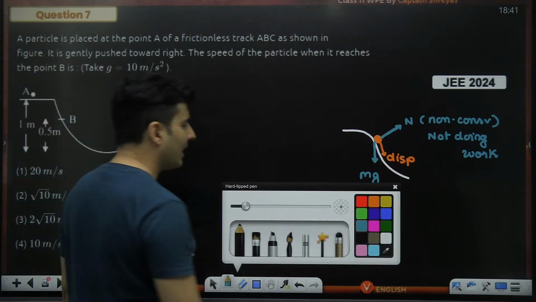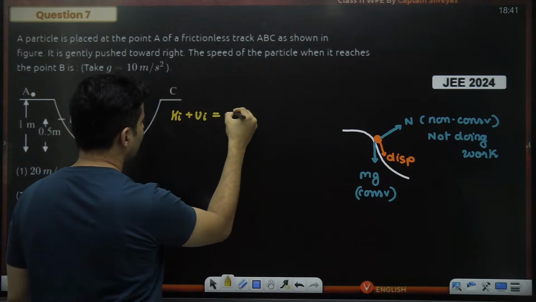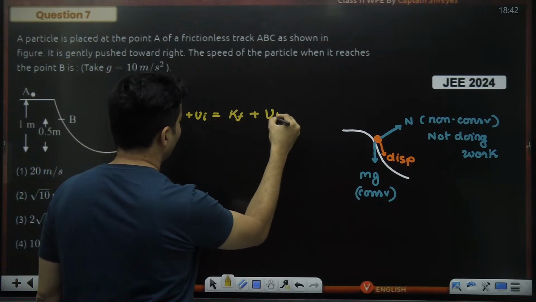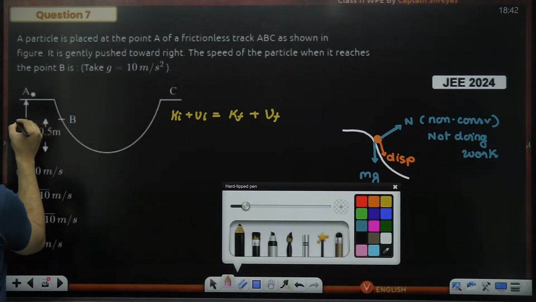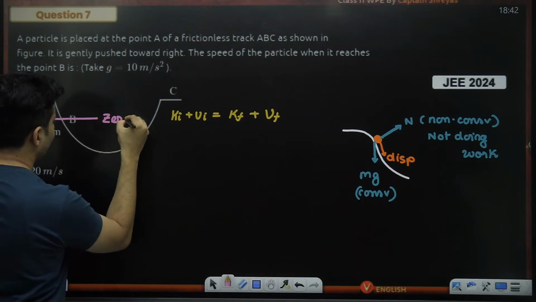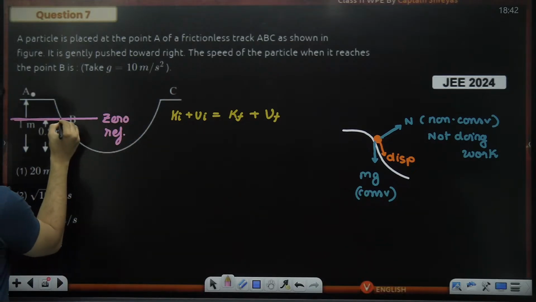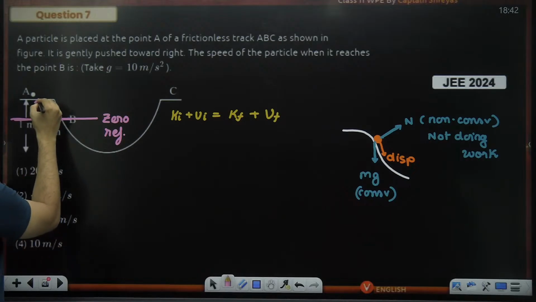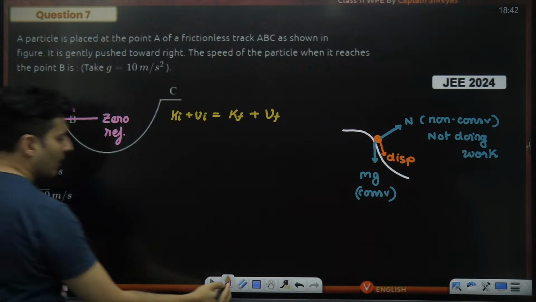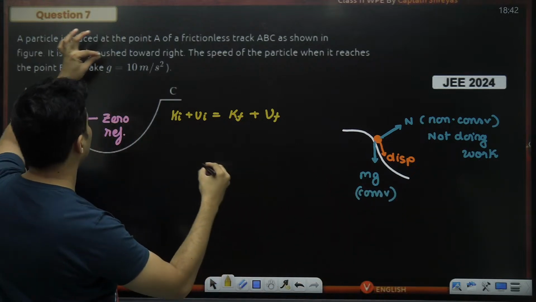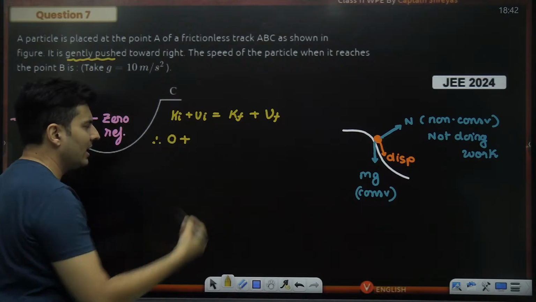Okay, so I can definitely say that initial kinetic plus initial potential energy is final kinetic plus final potential energy. Now here I do one strange thing, or not very strange. I will take this level as my zero reference. Why? Because that is better. Then I can say all the particles here have zero potential energy. So now the height difference that will be involved is just 0.5 meters. Initially, it is just gently pushed, meaning the initial kinetic energy will be zero or negligible.